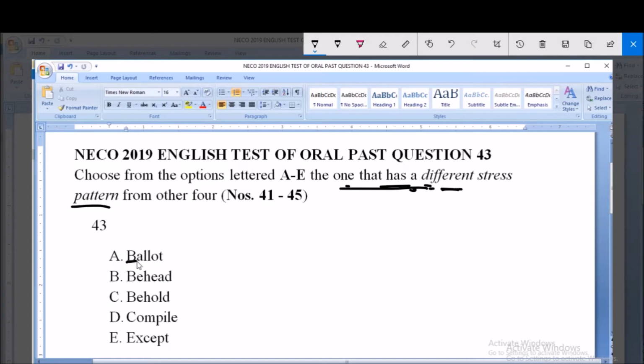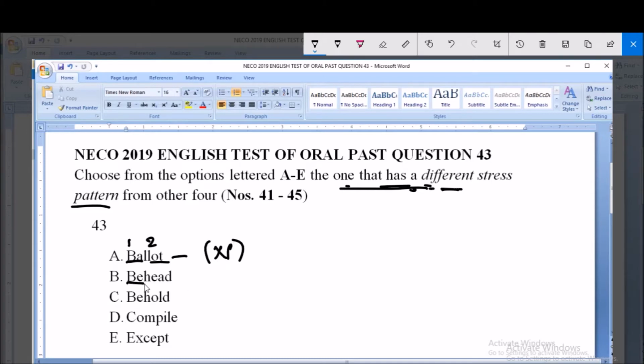We have ba and lot. So this is where we have our first syllable, and our second syllable starts from this place. Then the second option too, take note that ballot is a noun. So it belongs to the noun class.